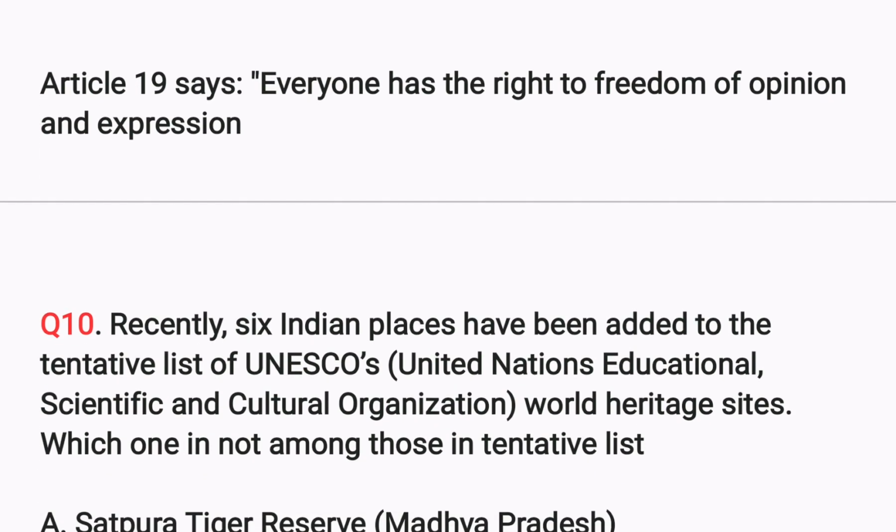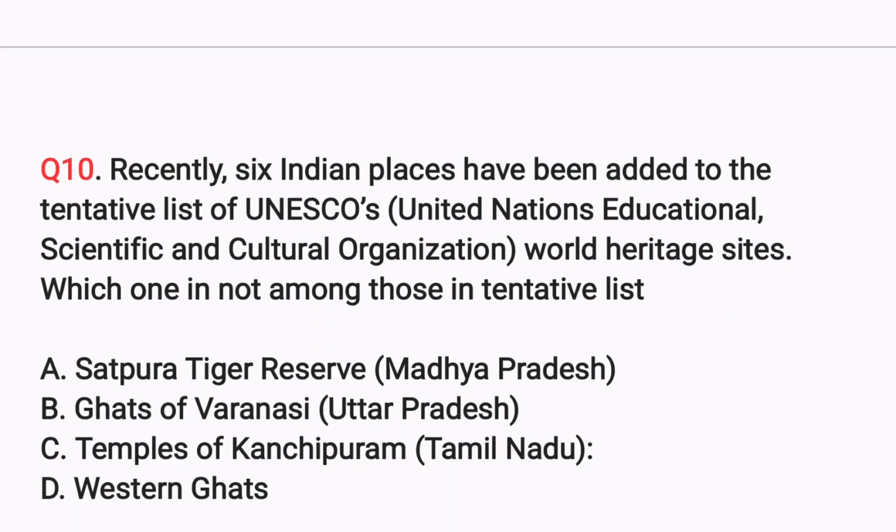And Article 19, one of the options, was given. This Article 19 says everyone has the right to freedom of opinion and expression. So freedom of speech. This right of freedom of speech is related to Article 19.